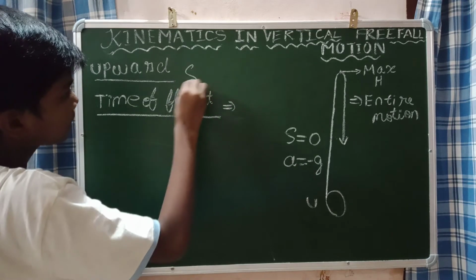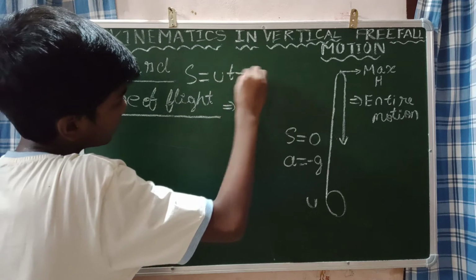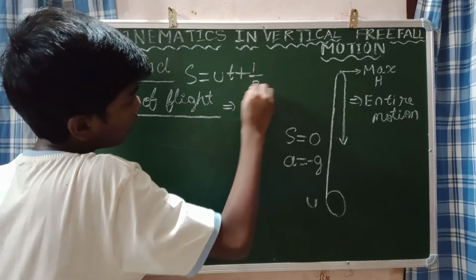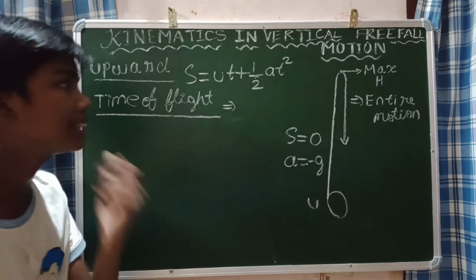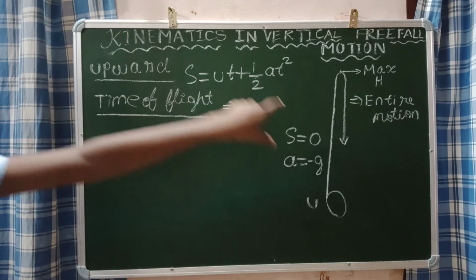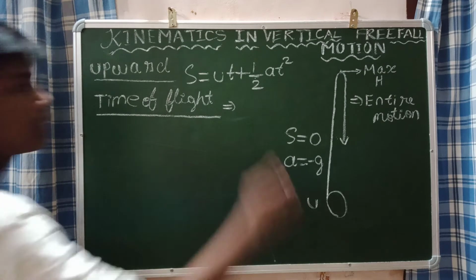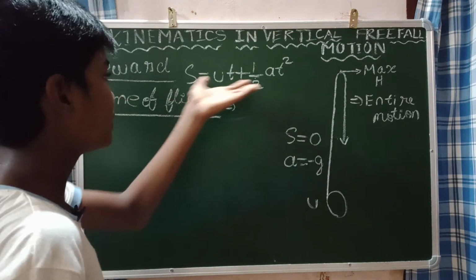What is the second equation? That is S is equal to ut plus half at square. This is the second equation, as all know that. So use the second equation to derive the time of flight. So how will we derive it? Put the value of S. Now evaluate these parameters in place of this equation.